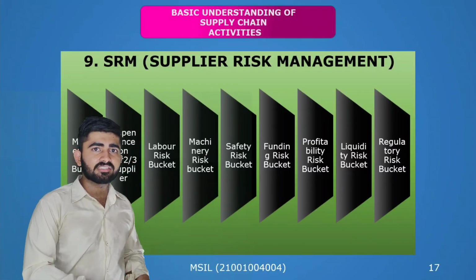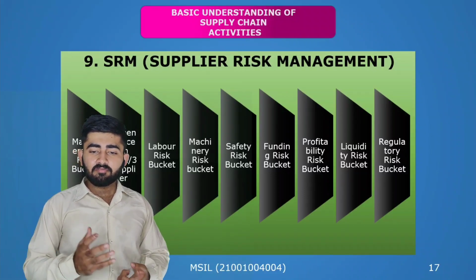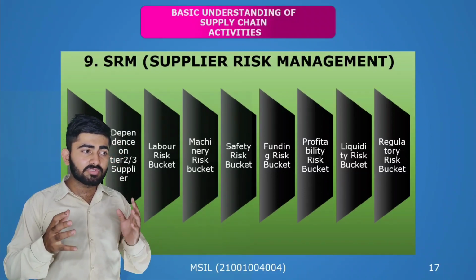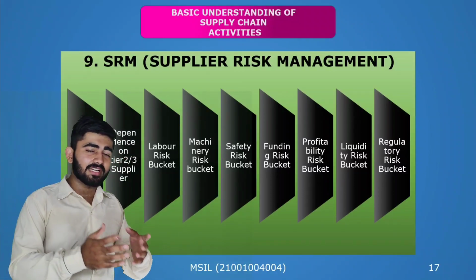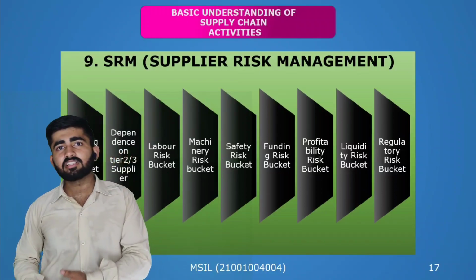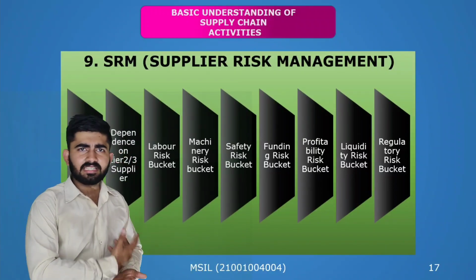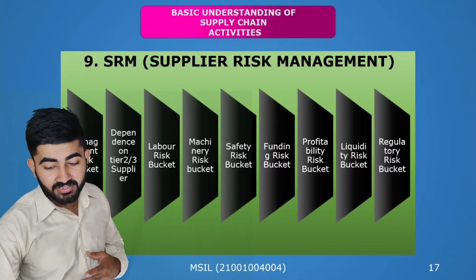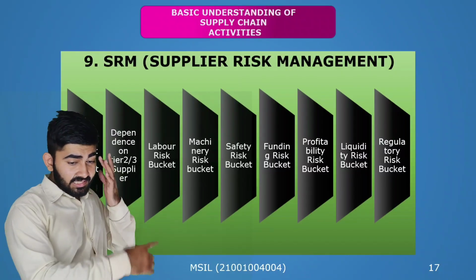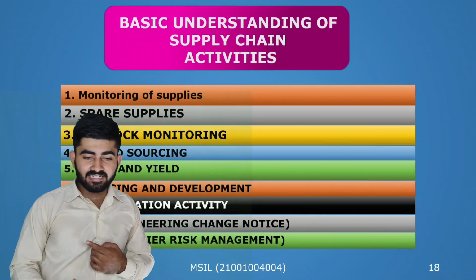Safety risk bucket: safety factors are there, like fire extinguishers, and several other things that help in safety. Funding risk bucket: the vendor's company has proper funding. Profitability risk bucket: the vendor is not getting into a loss, and Maruti is not getting into a loss. They both are getting equal. These were the several components that come under supplier risk management, that is SRM. These were the 9 components of basic supply chain activities.